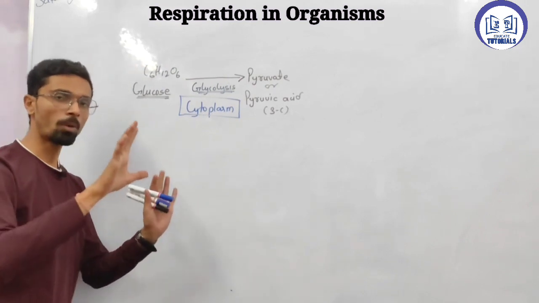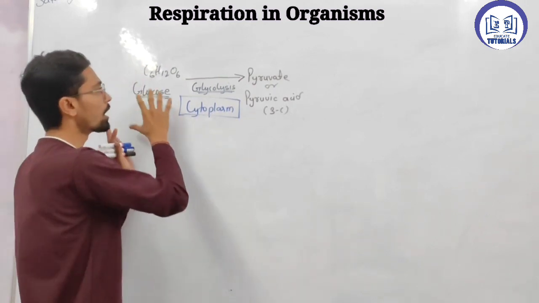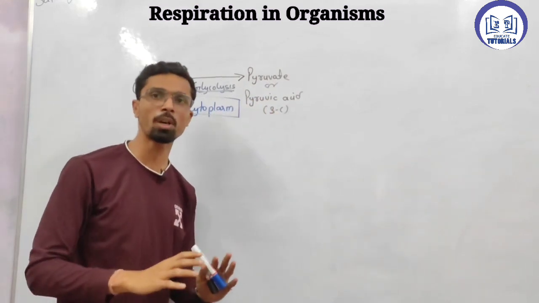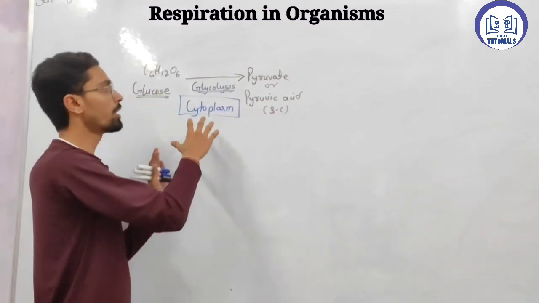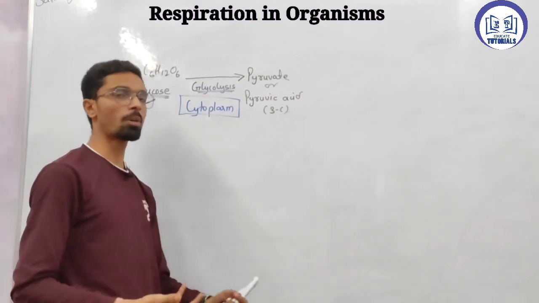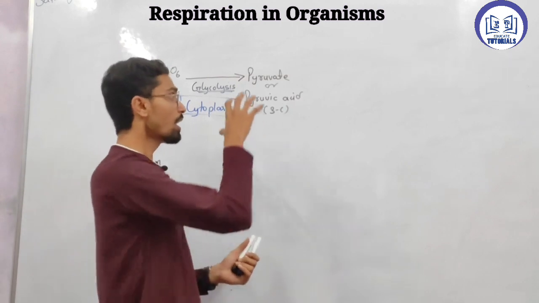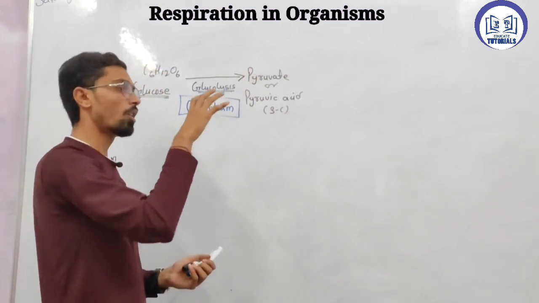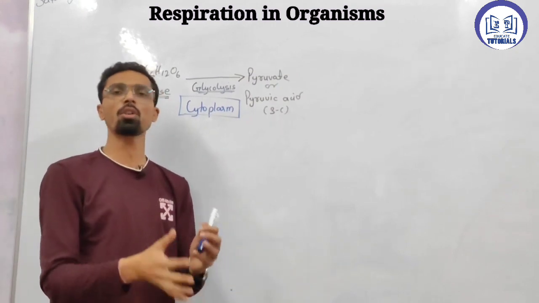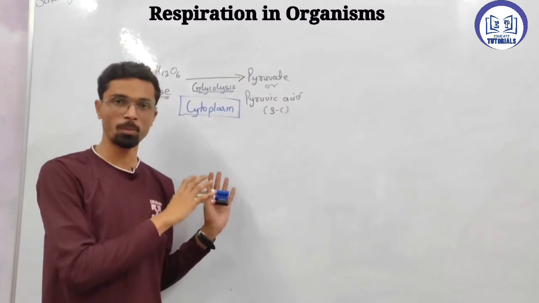So the first step of respiration is the conversion of glucose into pyruvic acid, a 3-carbon compound. The process is called glycolysis, and it occurs in the cytoplasm. What about next? For this process, oxygen may or may not be required. It's not compulsory for oxygen to be there for this process.